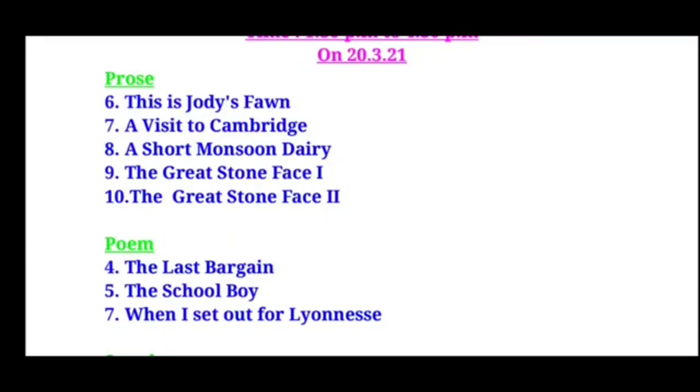So 6th prose is Jodie's Fawn. 7th prose, A Visit to Cambridge. 8th prose, A Short Monsoon Diary. And 9th prose, A Great Stone Face 1, and the Great Stone Face 2, that is the 10th unit. So these are the chapters in the prose area we are going to have for the yearly examination.